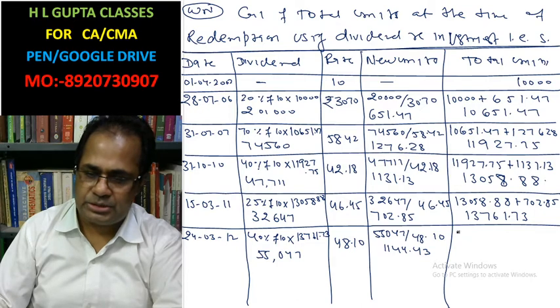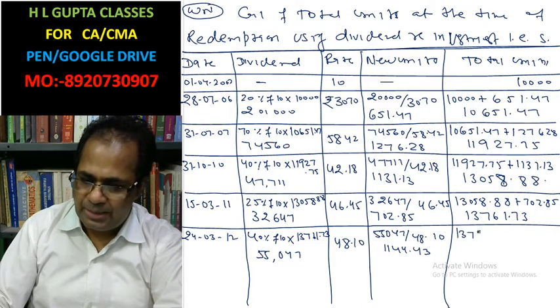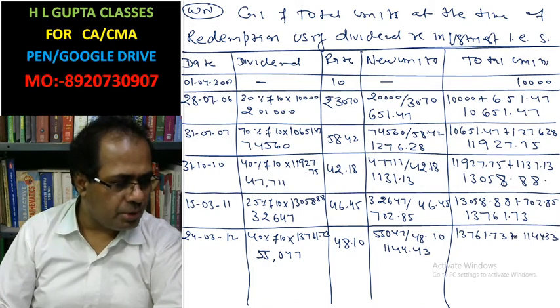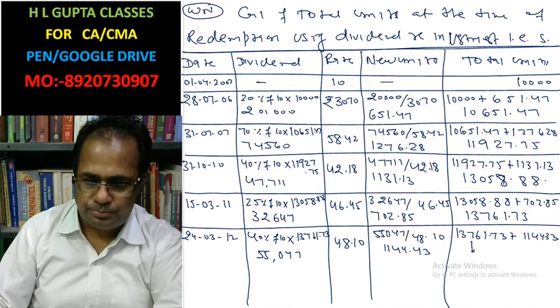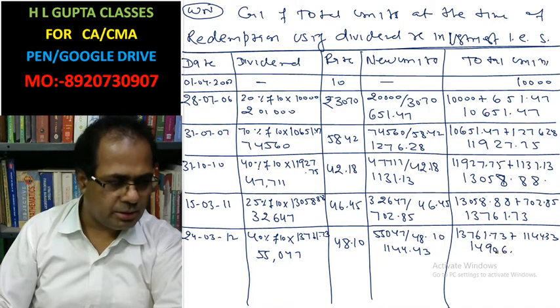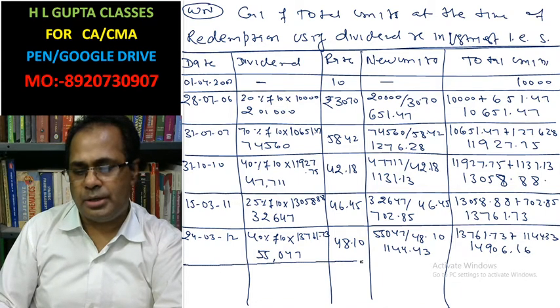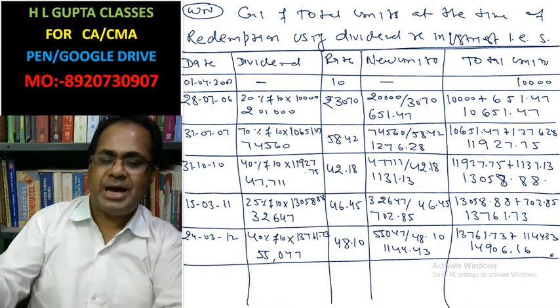Total number of units: 13,761.73 plus 1144.43, that is 14,906.16.